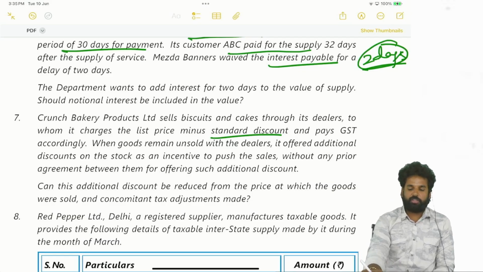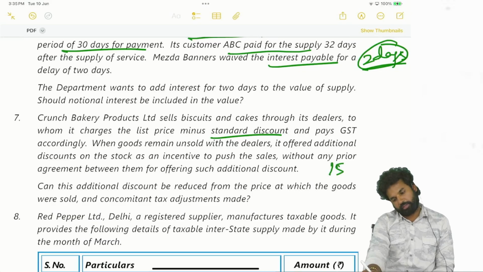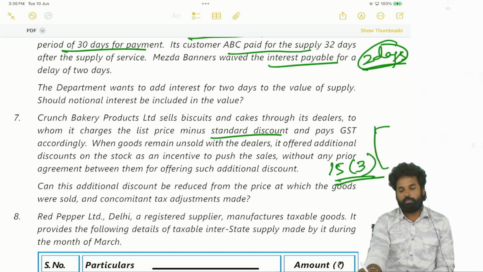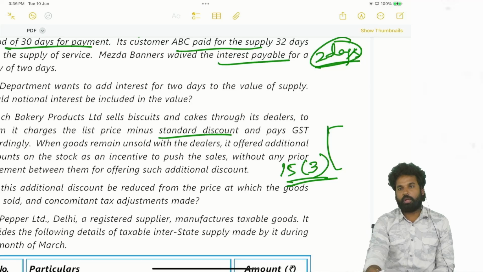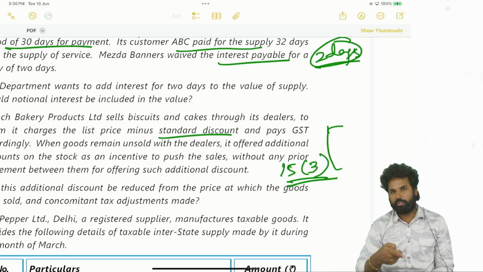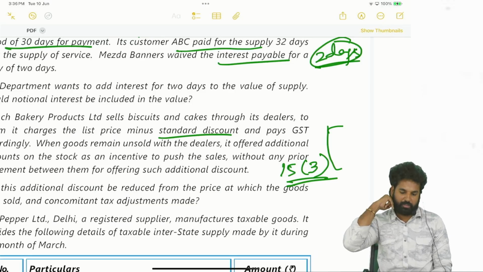Which clause, which section? Section 15, subsection 3, where we talk about discounts. This is discount at the time of supply or discount after the supply. What is that? After the supply. After the supply means how many conditions? 3 conditions. What are those conditions? So agreement is there, it is not there. That's why it will not be excluded from the value.